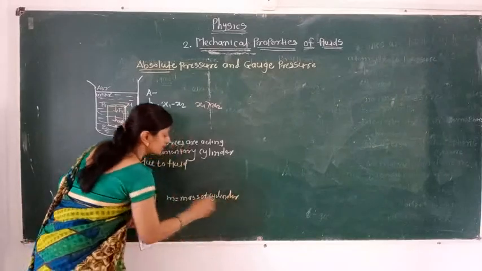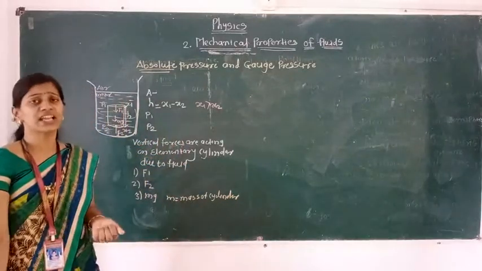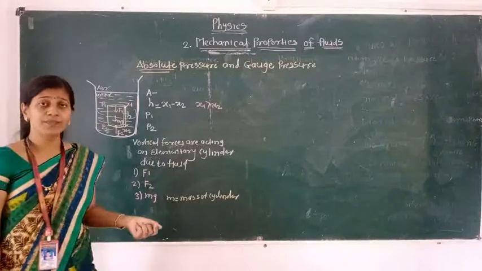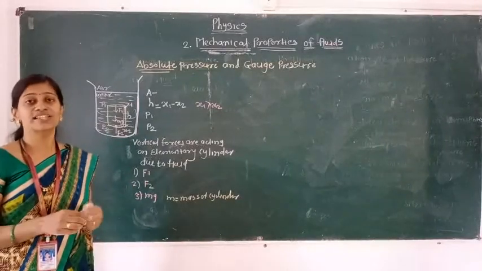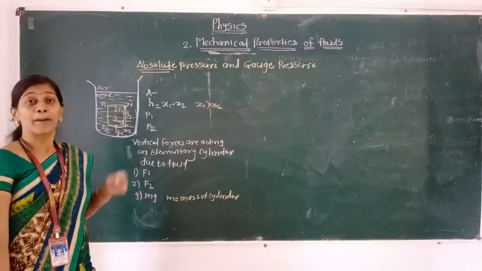Next, when that fluid is in static equilibrium, that means in a rest position, all forces are balanced to each other. So here we will get the balanced force.